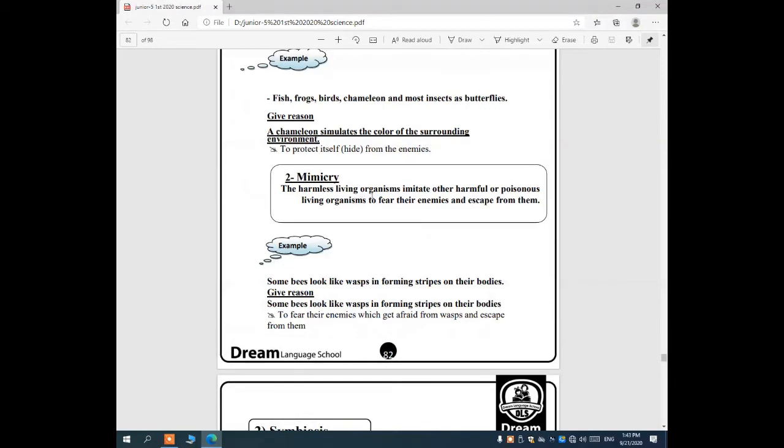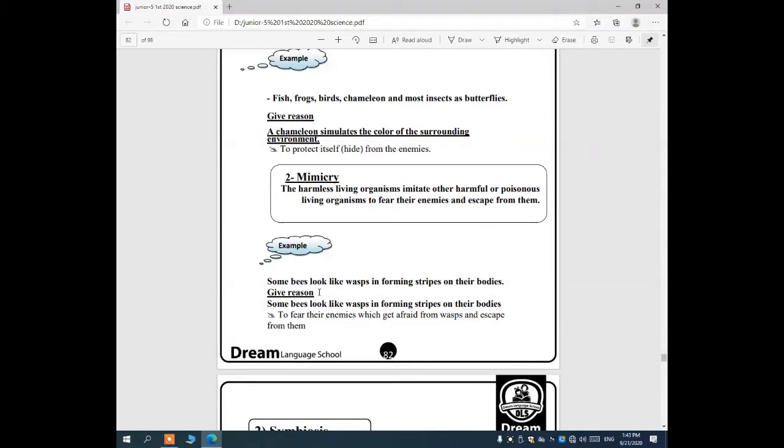Number two, mimicry. The harmless living organism imitates other harmful or poisonous living organisms to scare their enemies and to escape from them. The harmless one, which doesn't do any harm to us, imitates the other harmful one. It looks like the other harmful or poisonous living organism to scare their enemies, to make them afraid.